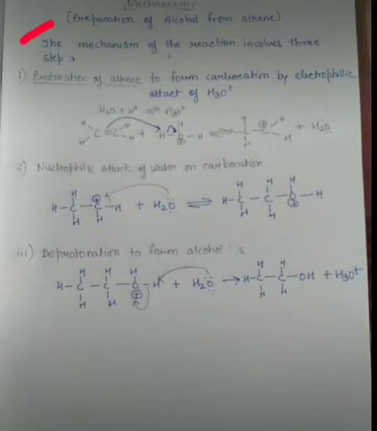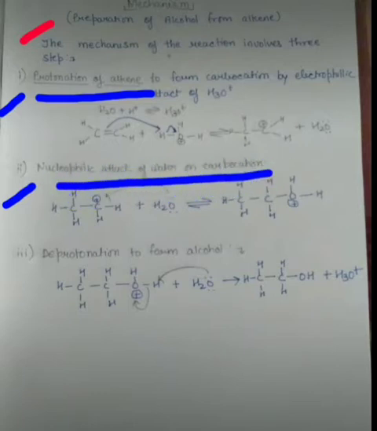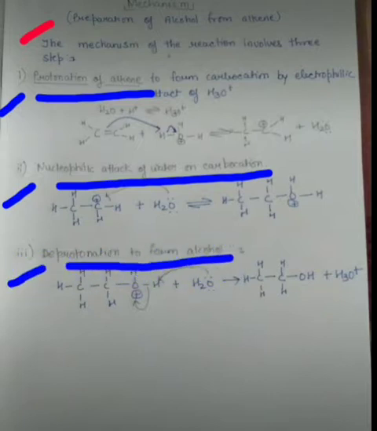If we talk about these steps, the very first step is protonation of alkene. Then the second step is nucleophilic attack of water on carbocation. Then the third step is deprotonation to form alcohol. So students, when it is asked in your exam to give the mechanism of formation of alcohol from an alkene, you have to give the mechanism in this way. The mechanism of the reaction involves three steps. Now let us discuss each of them clearly.